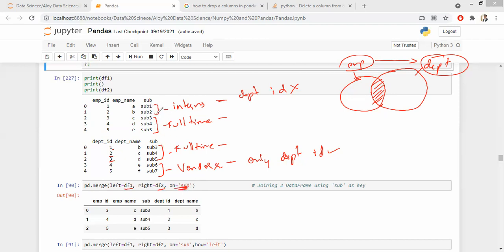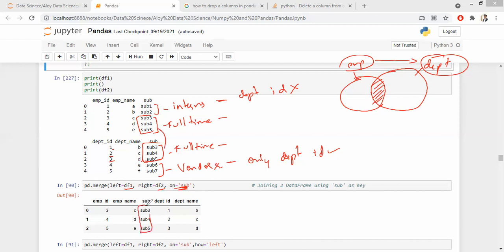It will study both the data frames and take the common subjects, which are common in both the tables. It is going to merge the data of the two data frames with respect to only this.